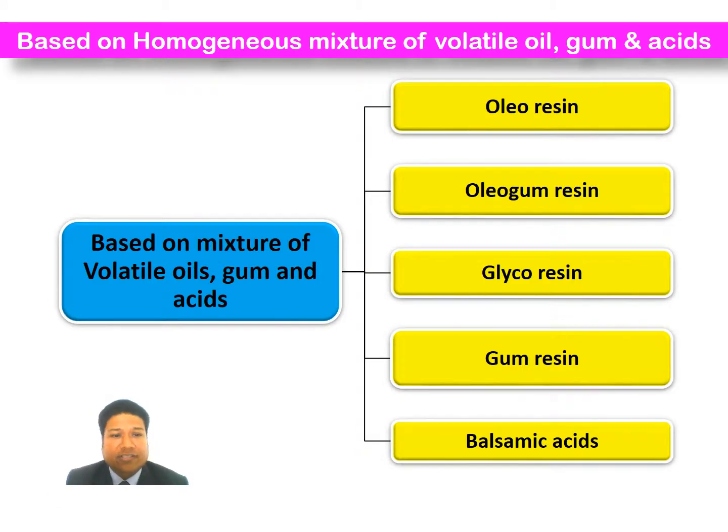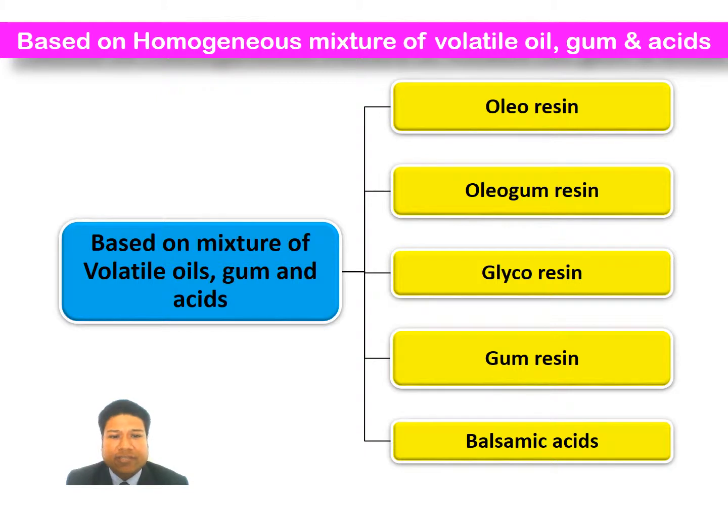Resins can also be classified based upon homogeneous mixture with volatile oil, gums and acids. With this, resins are categorized into five types, such as oleoresins, oleogum resins, glycoresins, balsams and balsamic acids, and gum resins.